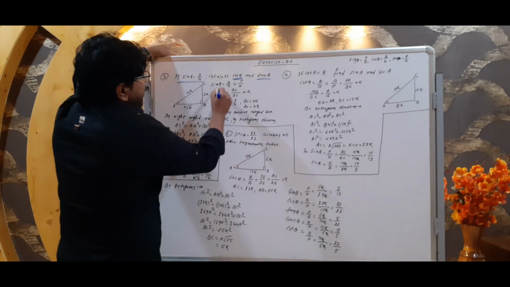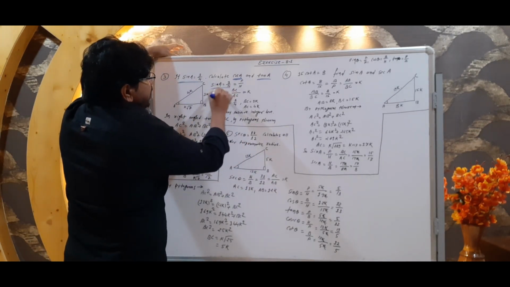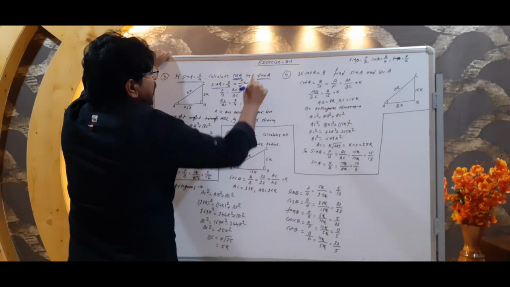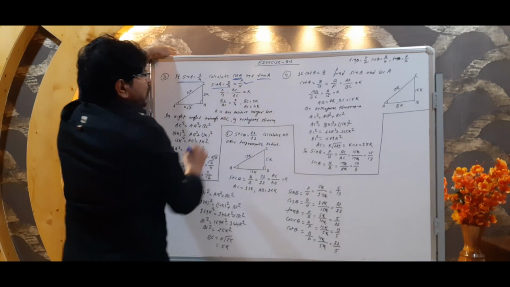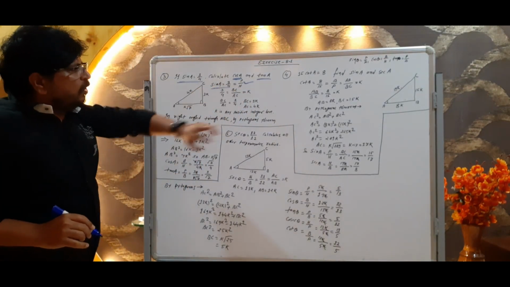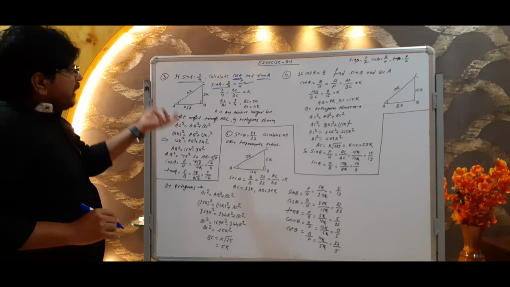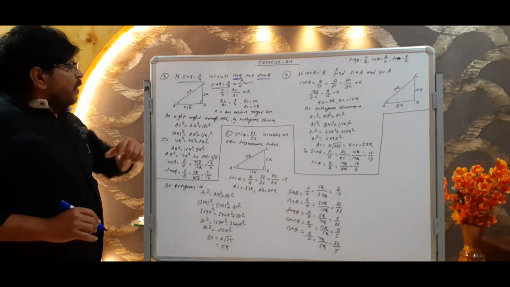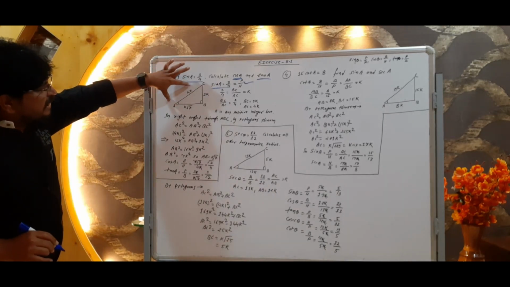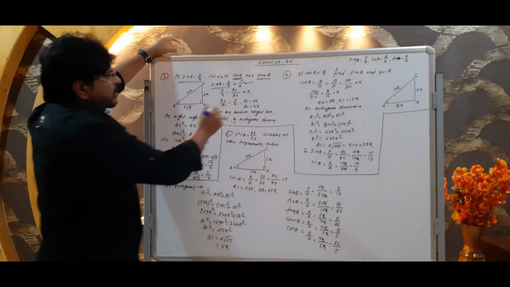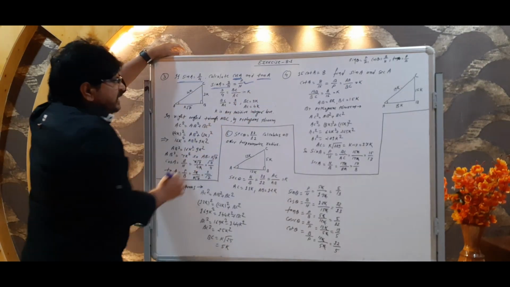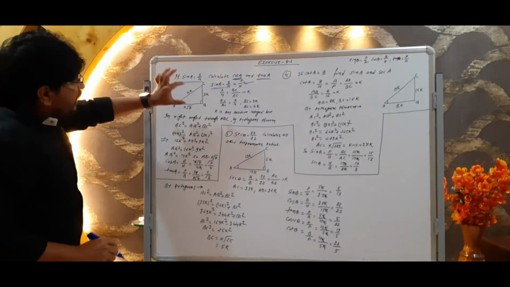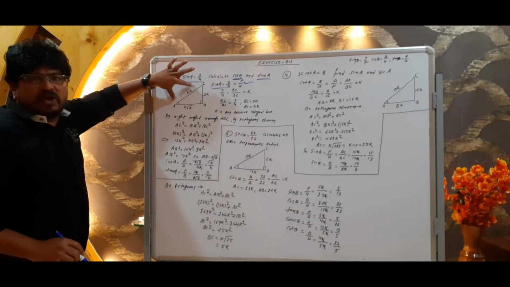Suppose here sine A is equal to 3 by 4. Okay guys, sine A is equal to 3 by 4 means P upon H, which is 3 upon 4. P means perpendicular and H means hypotenuse. Here the perpendicular is BC, and the hypotenuse is AC. Now this particular ratio is equal to k. In that case, BC is equal to 3k and AC is equal to 4k.